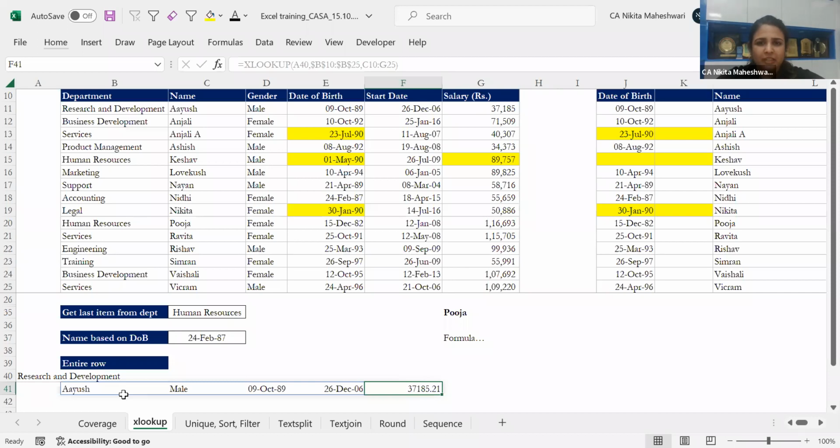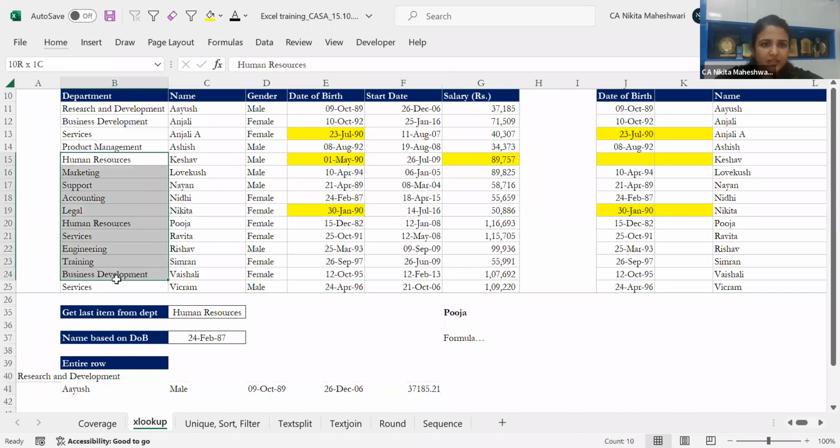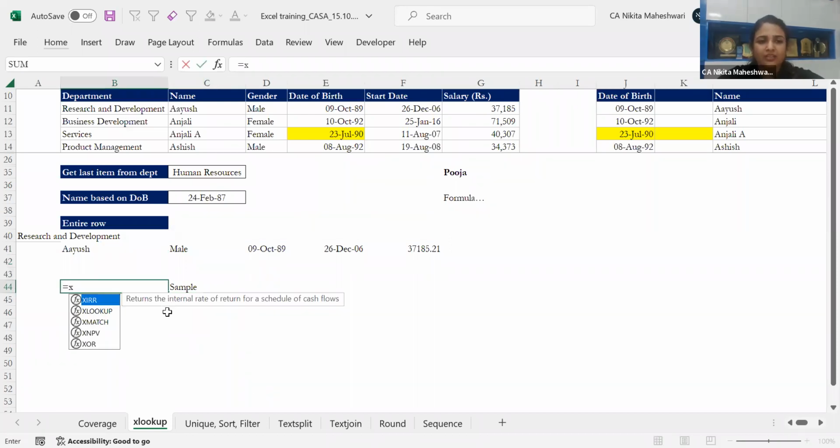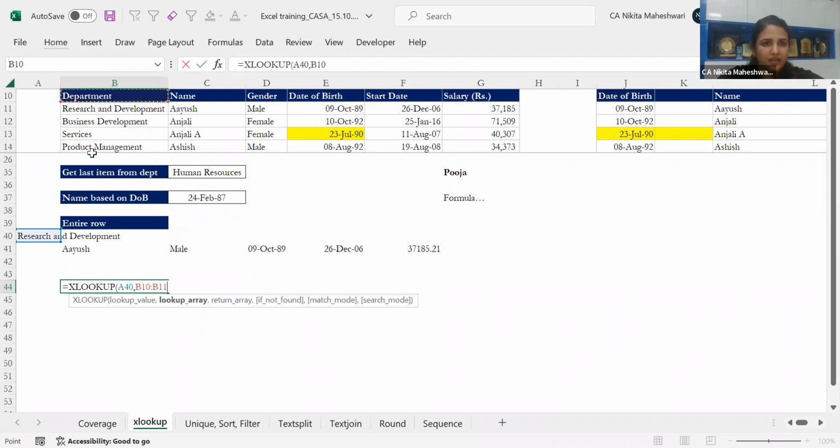Now you have to be a little bit careful with this. I'll type it over here and apply this formula once again. So XLOOKUP, this is my lookup array.